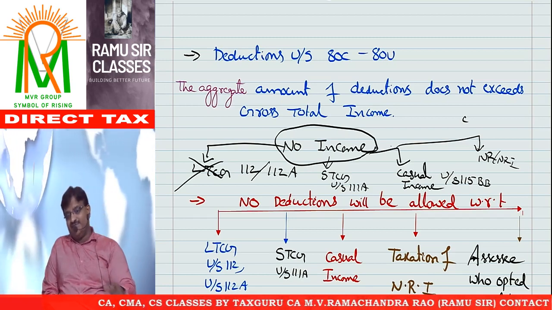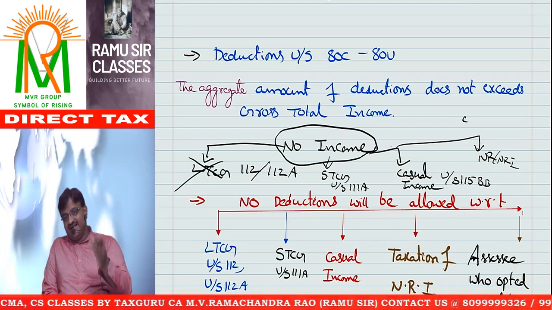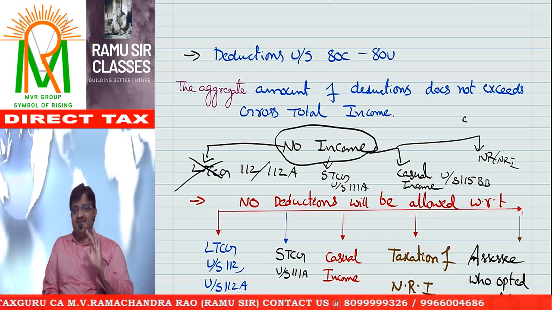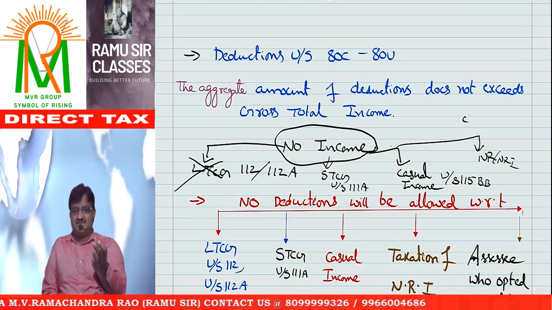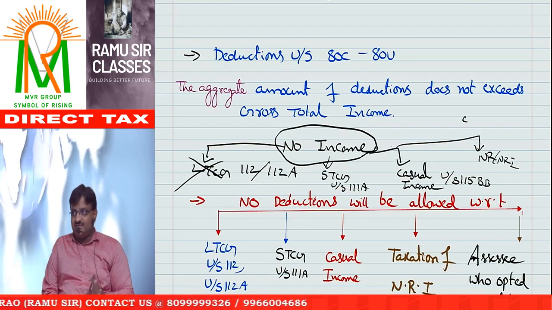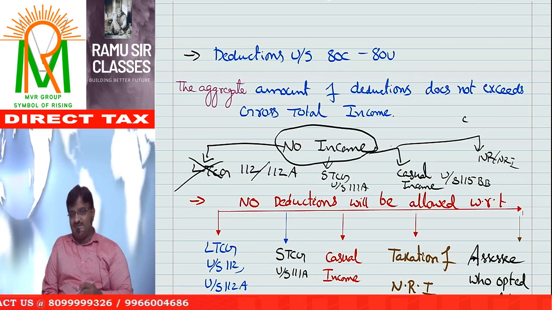How can you ask me again for deduction? Therefore, generally deductions are not applicable for non-residents as well as non-resident individuals. In some cases allowed, in some cases not allowed. We can cover the cases in detail in the respective chapter.